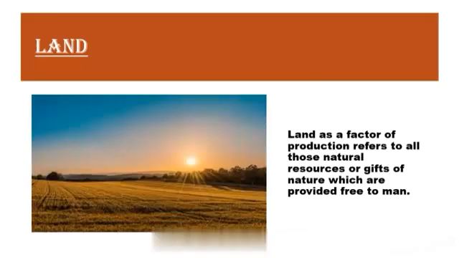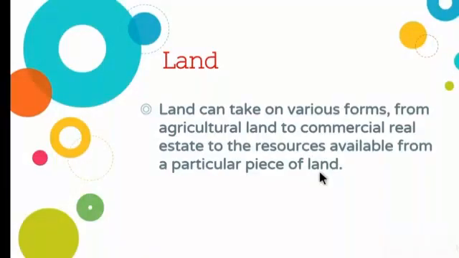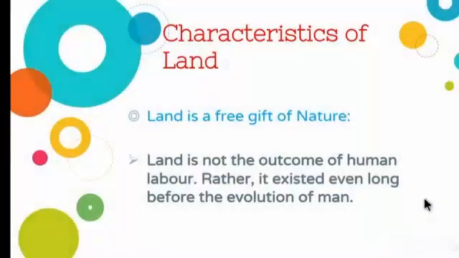Land. Land as a factor. Agriculture means for the cultivation purpose. Another one is for commercial purpose. So commercial means for construction works. The land categorized for construction works. So now let's see the characteristics of land.